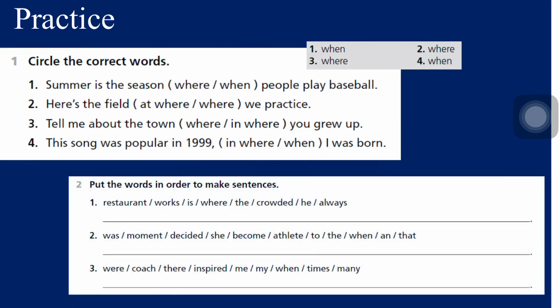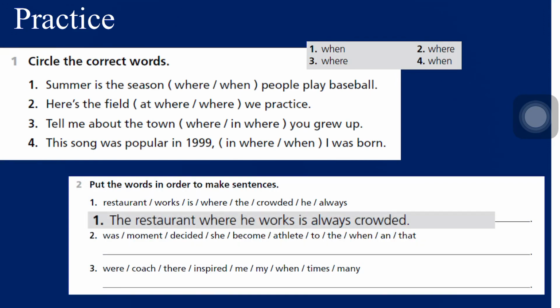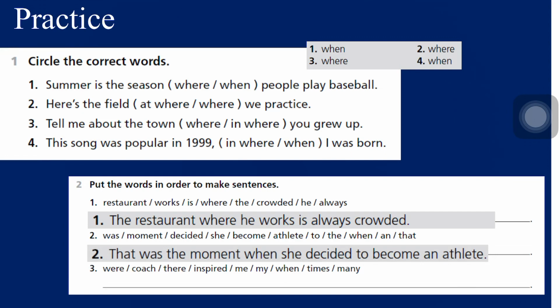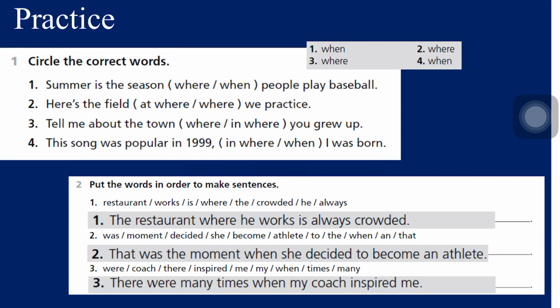The last one, everyone. Let's put the words in order to make the sentence. Like we have the first one: restaurant, work, is, where, the, crowded, he, always. So organizing the sentence here: the restaurant where he works is always crowded. Number two: that was the moment when he decided to become an athlete. And number three: there were many times when my coach inspired me.